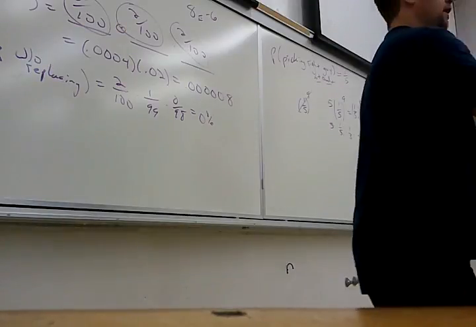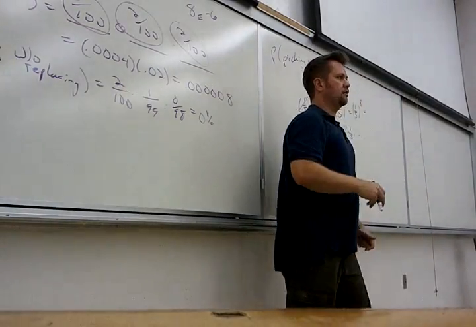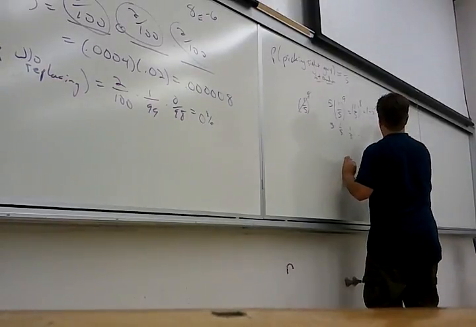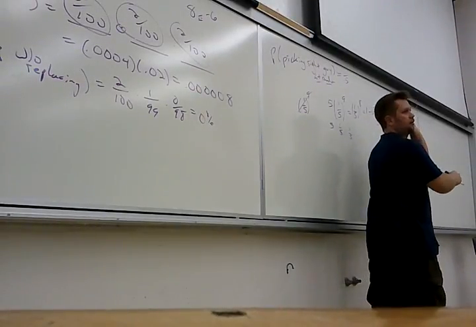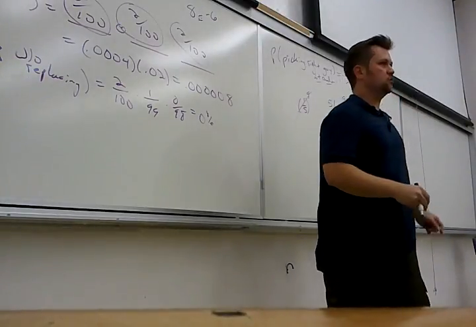Now what is 1/5 to the 8th? 1 divided by 5 to the 8th power. 256. It almost doesn't matter, just as long as it's really small.